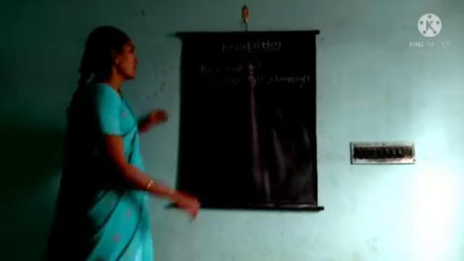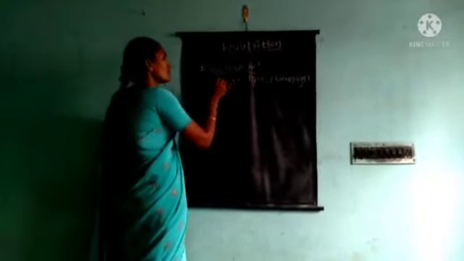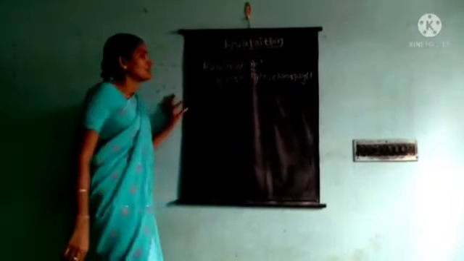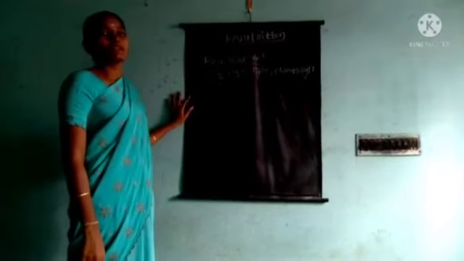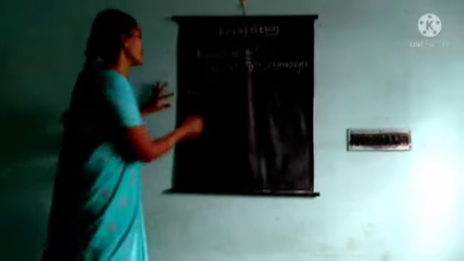Okay children, how to prove it? Suppose CO2 is not available to the plants, at that time the plants do not do the photosynthesis process. I will do one small activity, children.